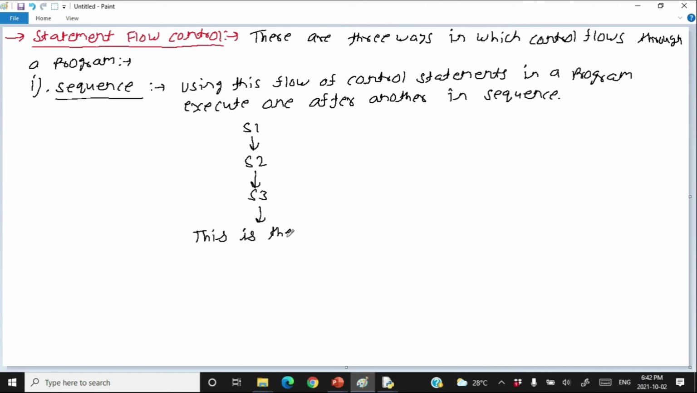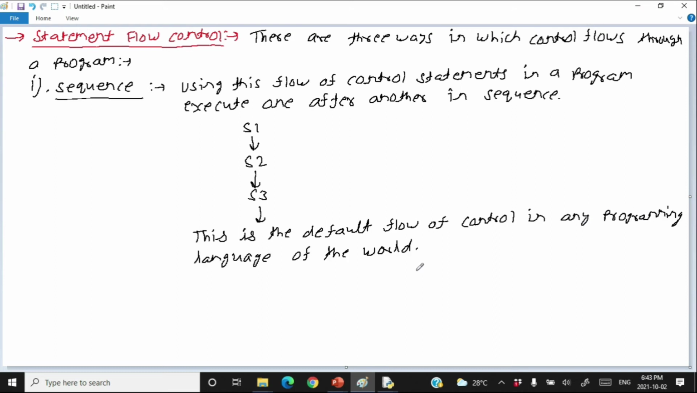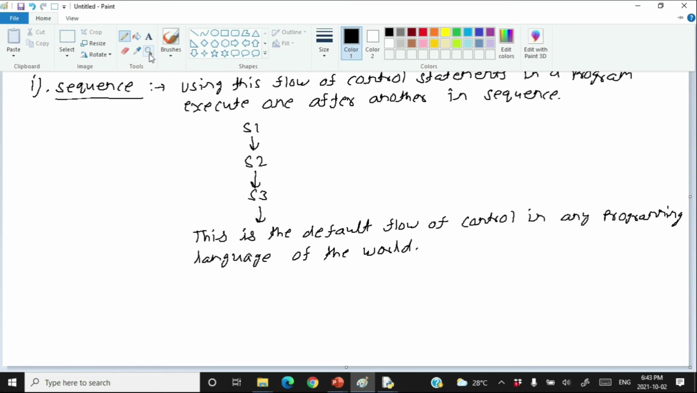This is the default flow of control of a Python program or any program in the computer science world. This is the default flow of control in any programming language of the world. Okay, this is called sequence flow of control. The other one is called selection flow of control.